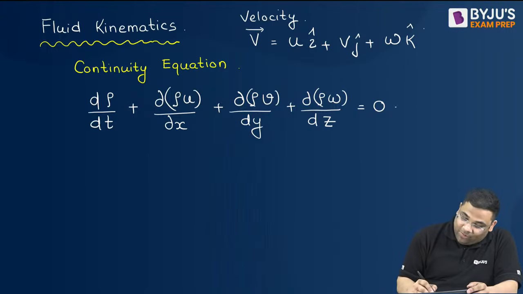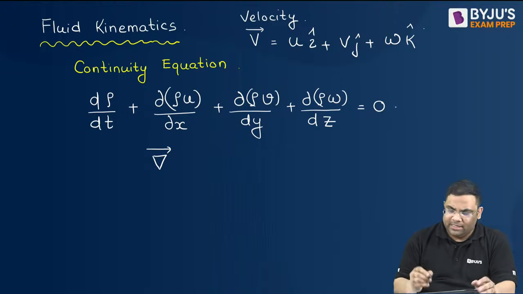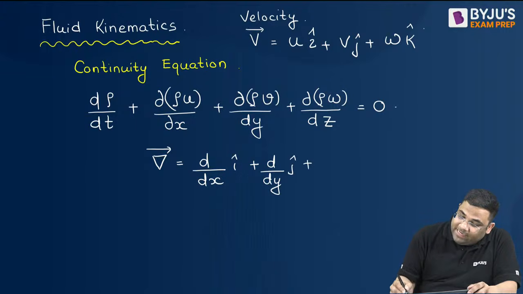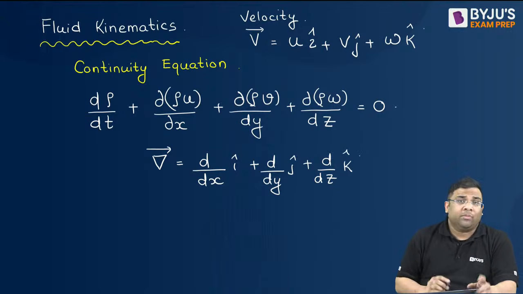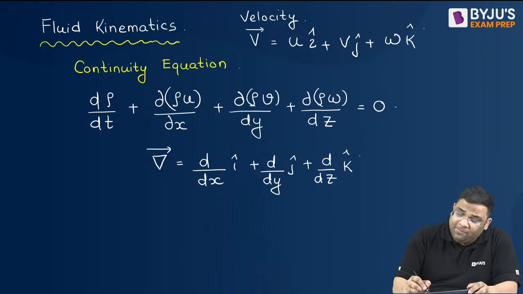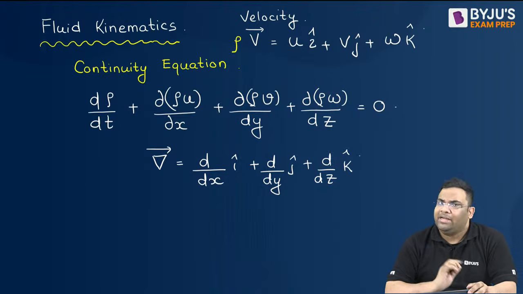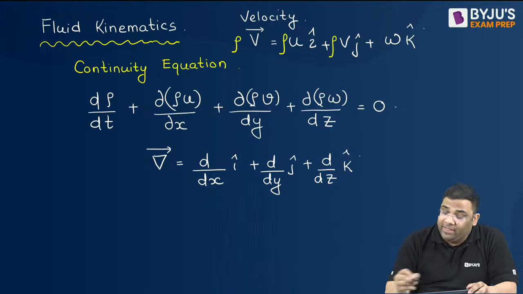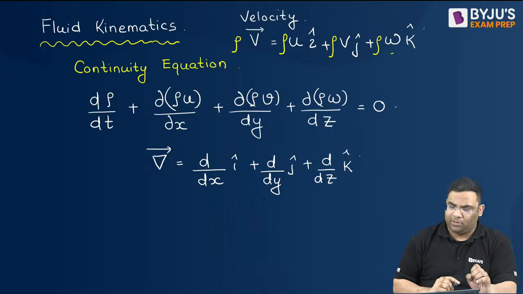Now you might have heard about the del operator. What is this del operator? If you have not heard, then I will tell. This is nothing but d of dx of i cap plus d of dy of j cap and then d of dz of k cap. Now see a very interesting thing. If I multiply rho here, this will become rho into u, then rho into v, and then rho into w, right?